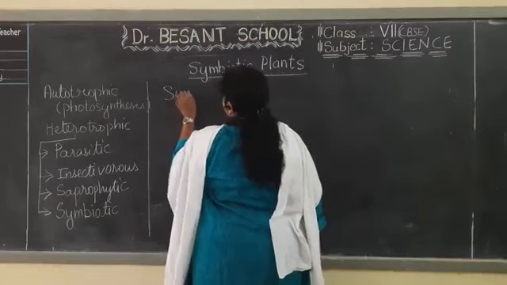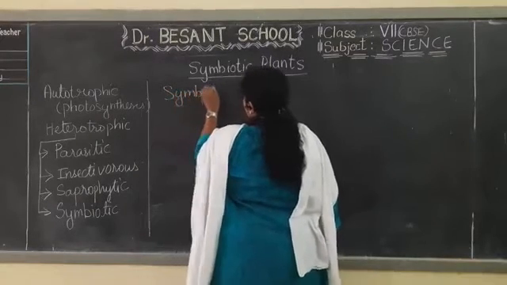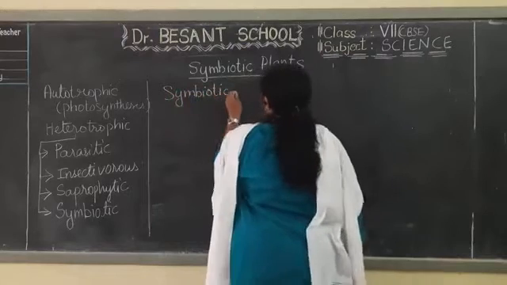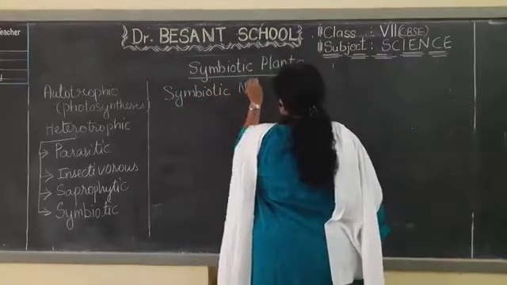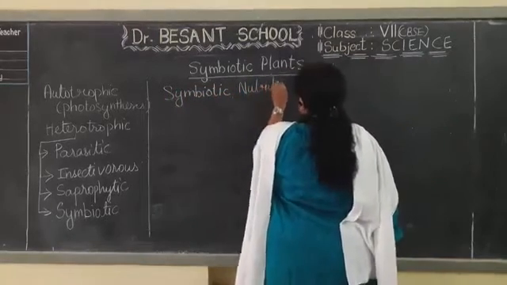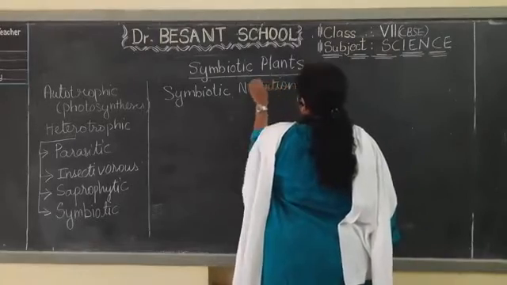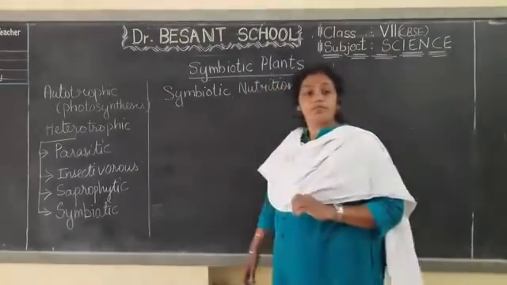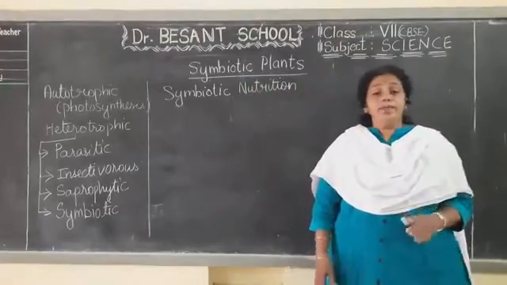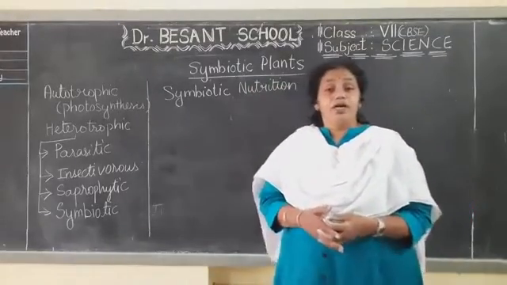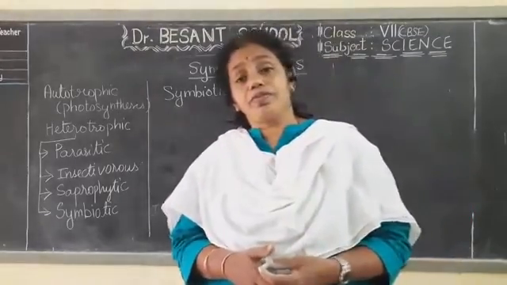So this is symbiotic nutrition. What is this symbiotic nutrition? How are the plants able to take up such nutrition? As I told, they maintain friendship. How do they maintain the friendship?